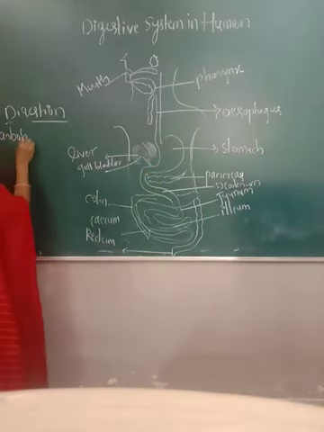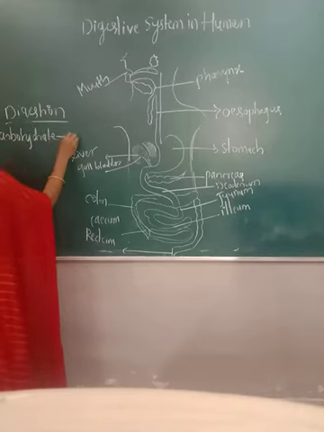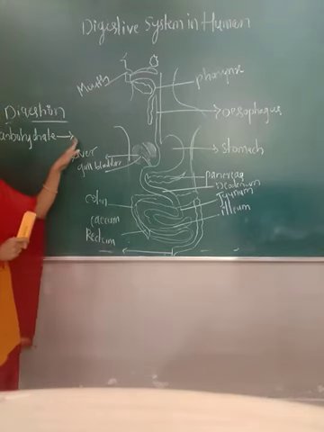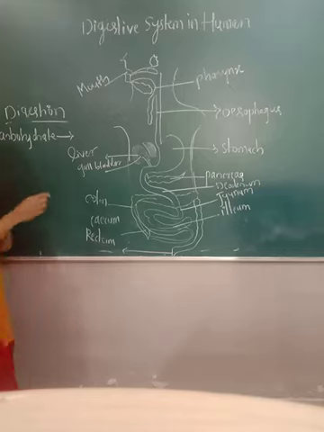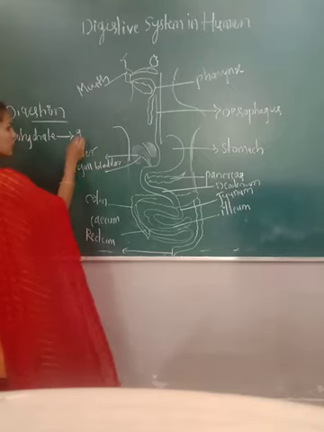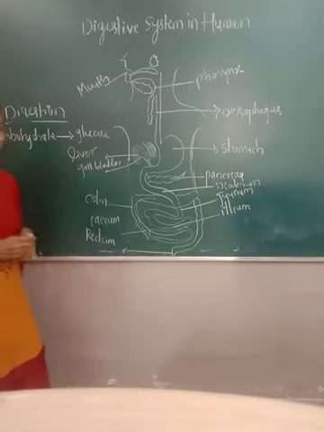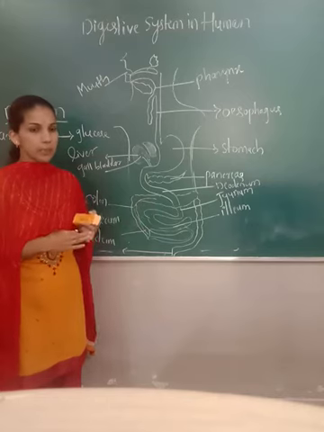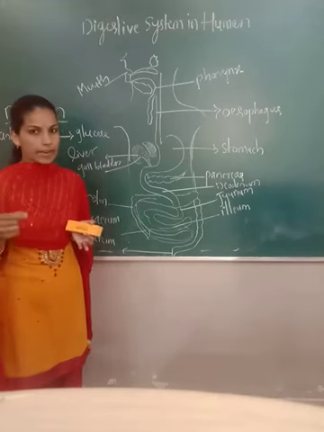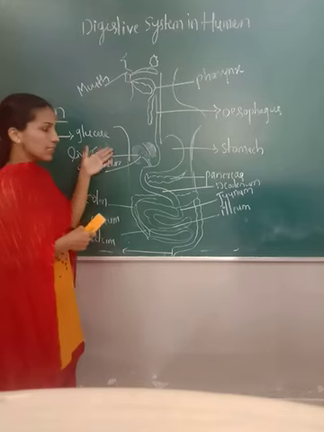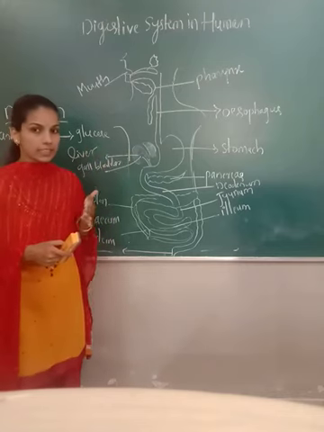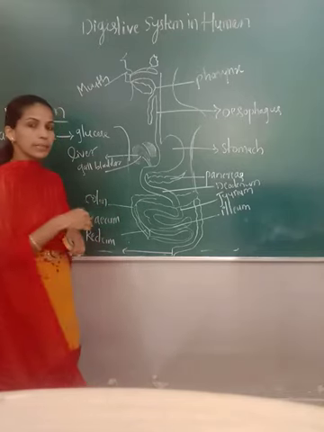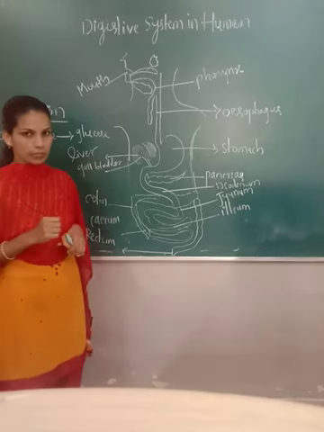So how will it be broken down? With the help of enzymes. So a particular enzyme is there for a particular substrate, then the end product will be produced here. From carbohydrate, the end product glucose will be produced. From protein, amino acids will be produced. From fat, that is nothing but the lipid, glycerol and fatty acids will be produced here. So these glucose, amino acids, fatty acids and glycerol are all simple absorbable forms. Those will enter the cell, then finally energy production will take place.